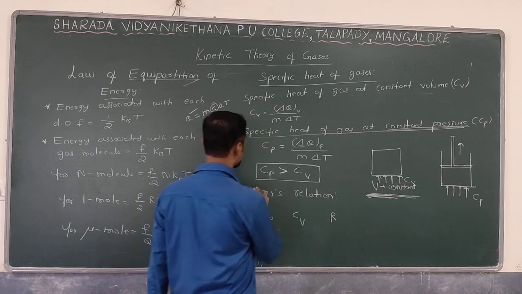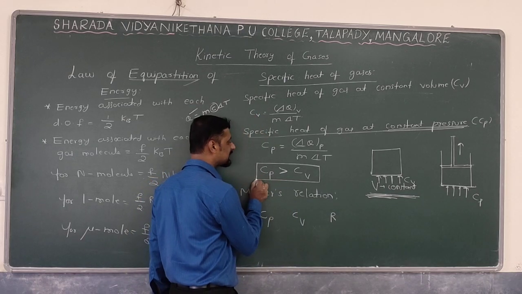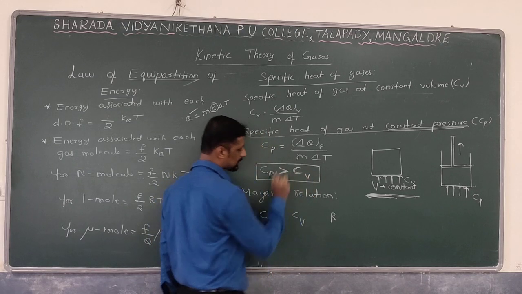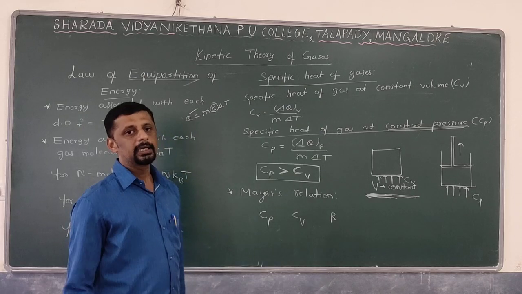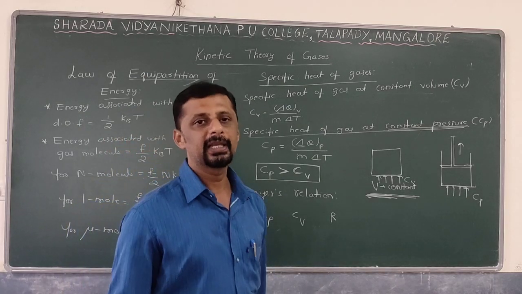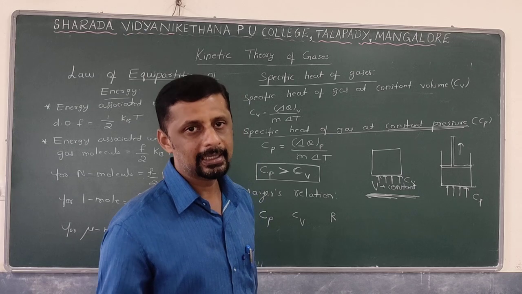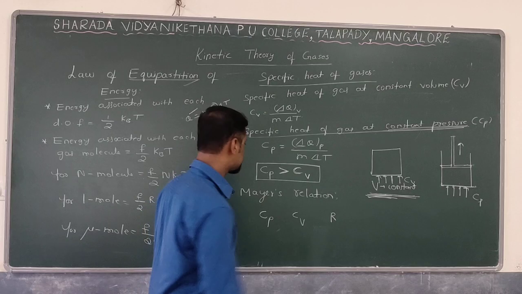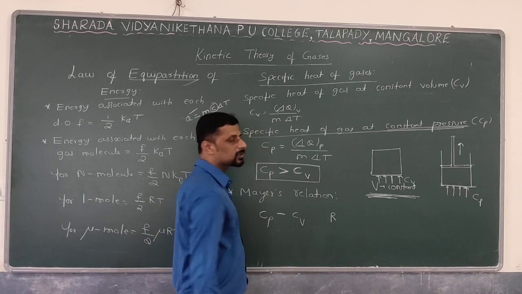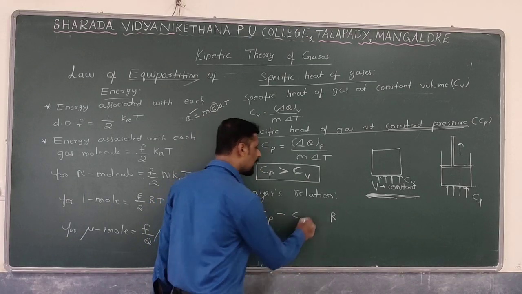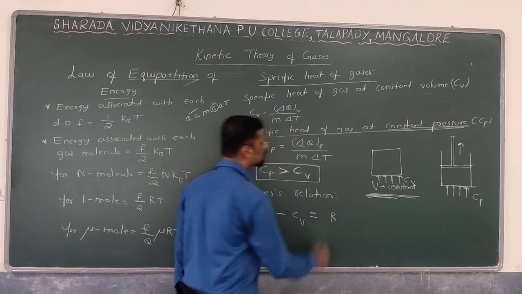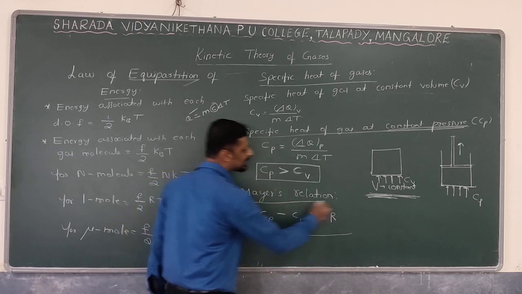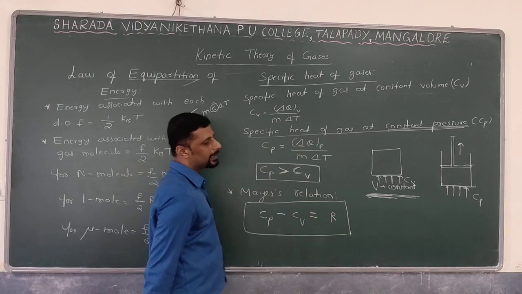Therefore, specific heat of gases at constant pressure, which is nothing but Cp, is always greater than specific heat of gases at constant volume, which is nothing but Cv. How are they related? Cp and Cv are related by an equation which is called Mayer's relation or Mayer's equation. Cp is always greater than Cv, which means Cp minus Cv must be a positive quantity. Cp minus Cv is always a positive quantity, equal to R, where R is the universal gas constant. That is, Cp minus Cv is equal to R, which is Mayer's relation.